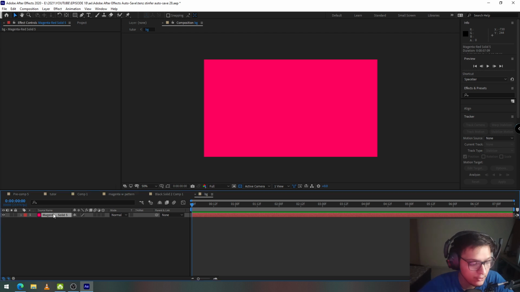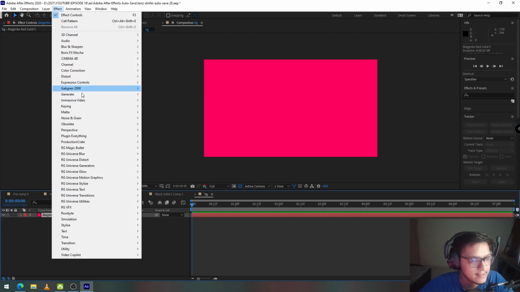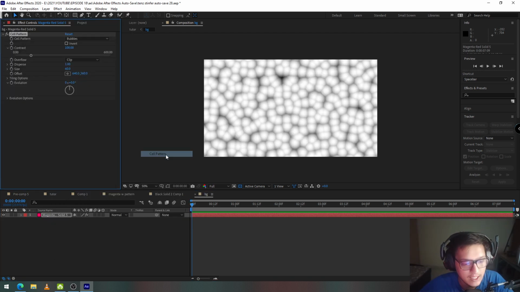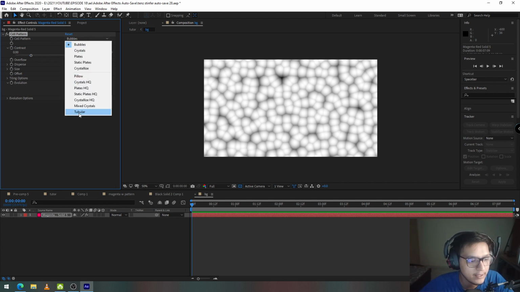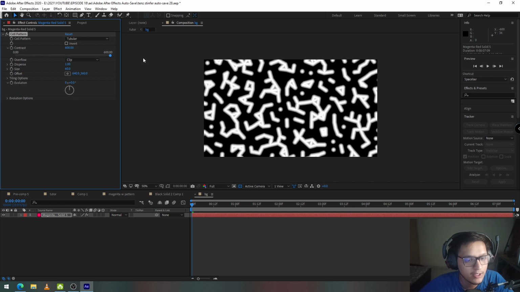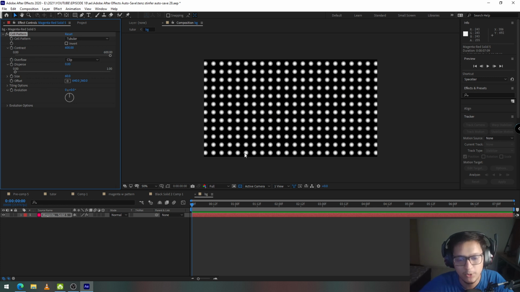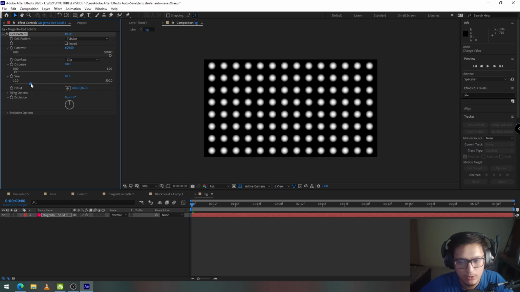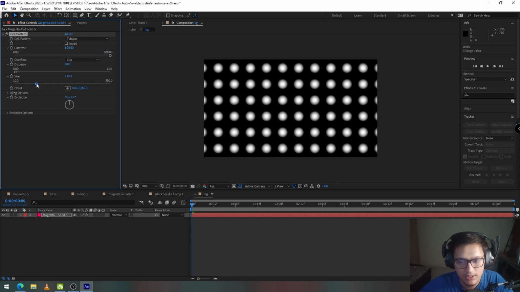To do that, click on the red solid, go into effects, click generate and go to cell pattern. Now what you need to do is select the cell pattern and turn it to tubular. Increase the contrast as far as you can and go to disperse and reduce the disperse to 0. Now you see your spots. So the next thing that I'm going to do is increase the scale so that it looks as big as it looked in the original animation.